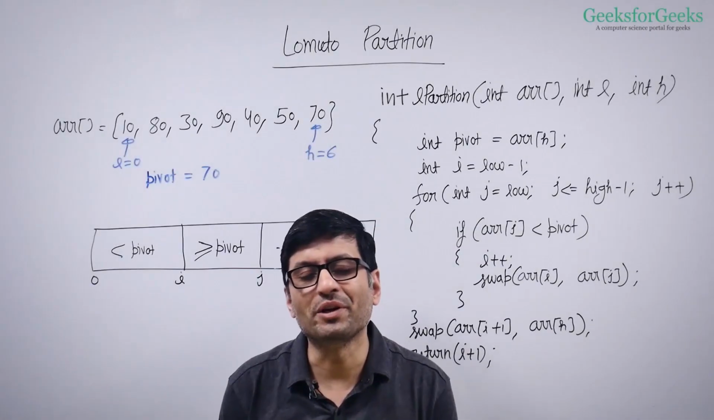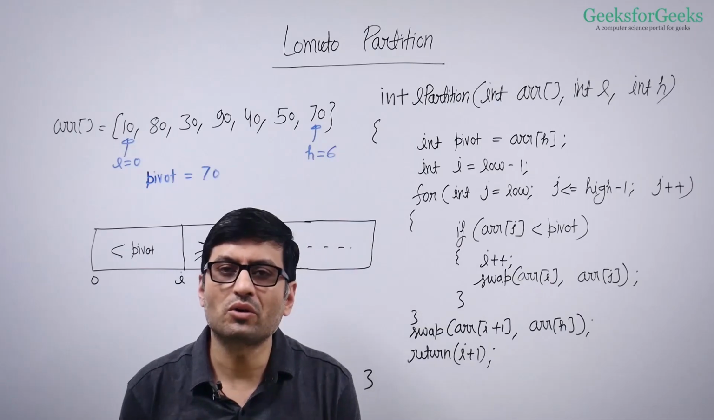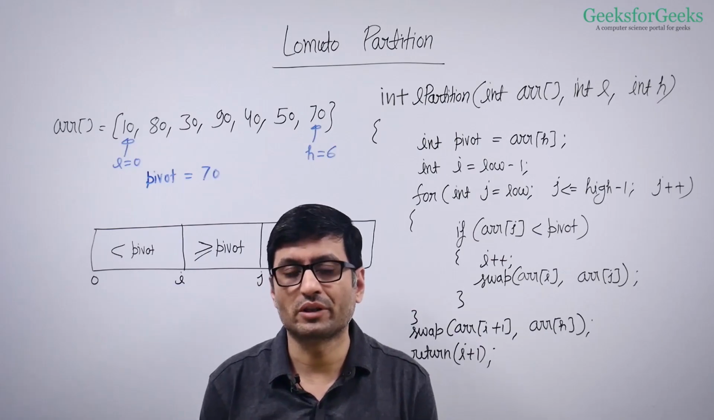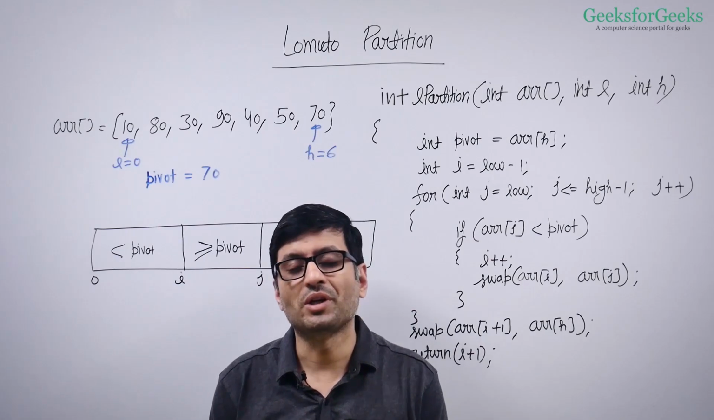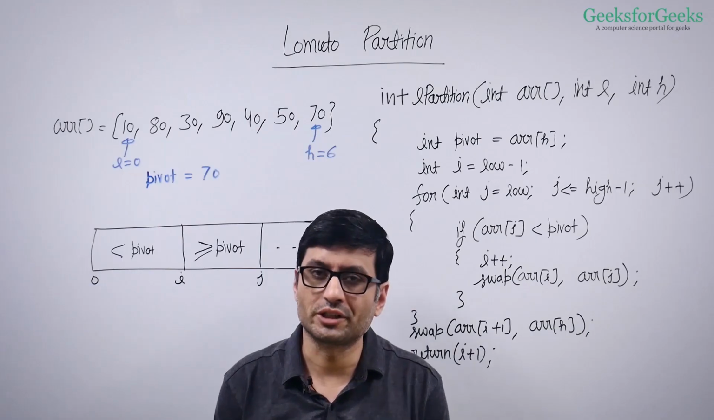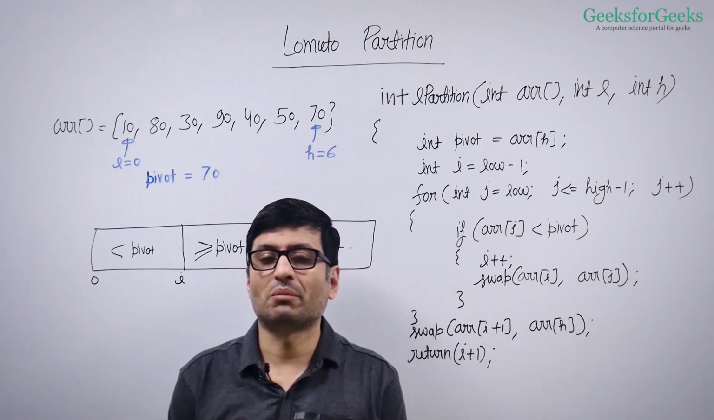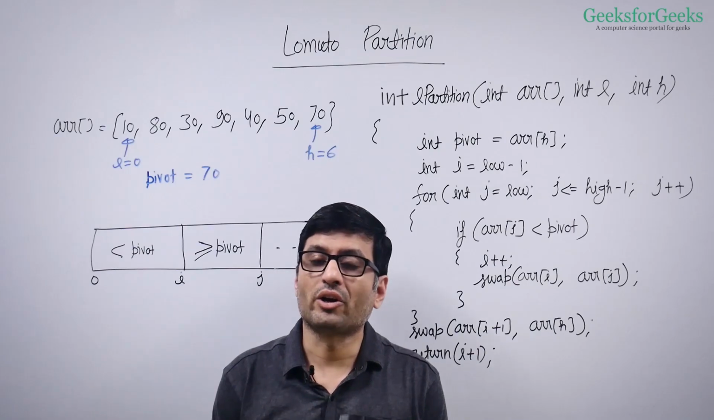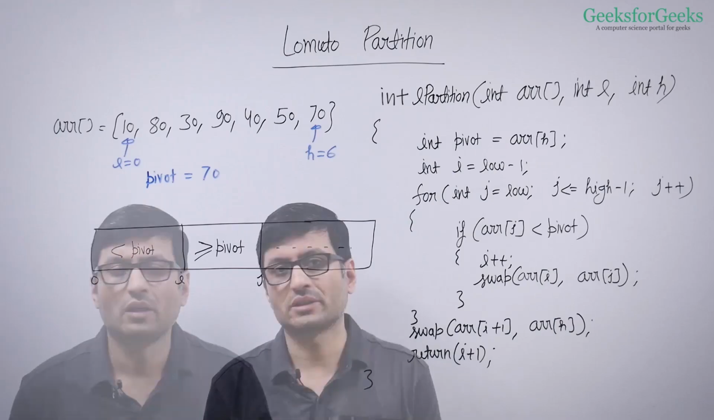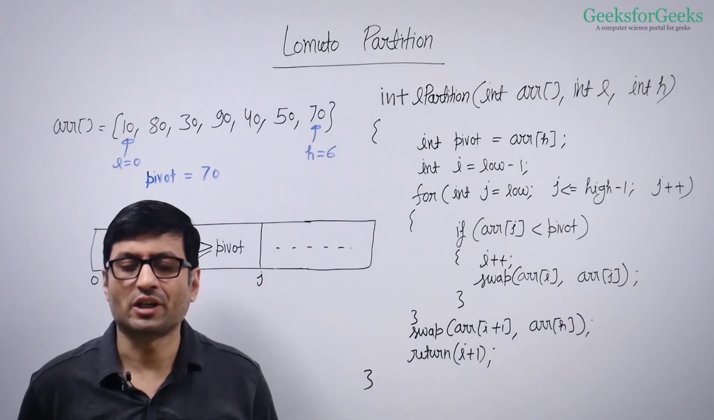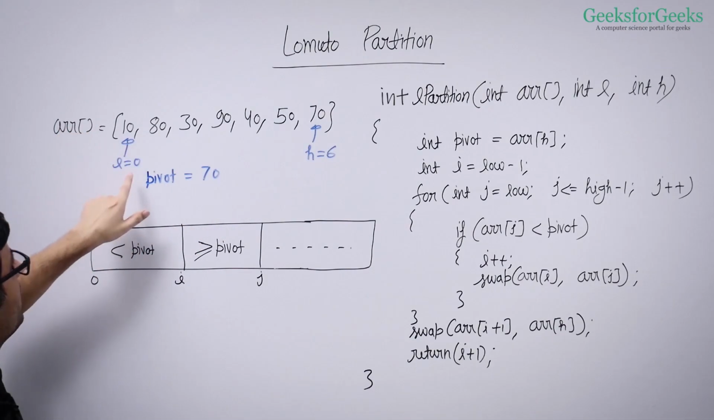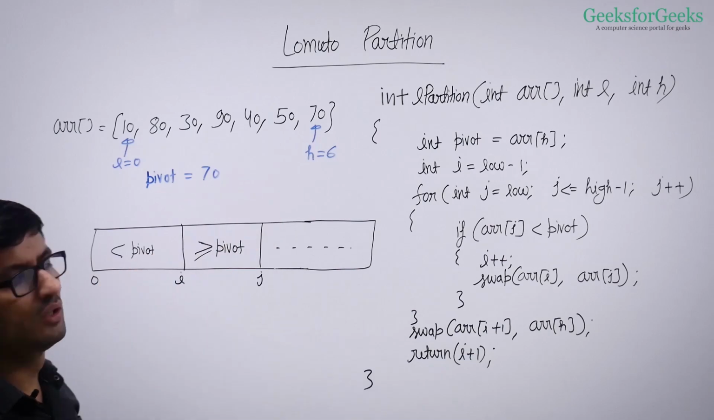Hi, in the previous video, we talked about the naive approach to partition around a given pivot. In this video, we are going to talk about Lomuto partition, which works by traversing the input array exactly once and requires constant extra space. Let us understand Lomuto partition. How does this work? Let's take a look at this array. We have been given a low index and a high index.